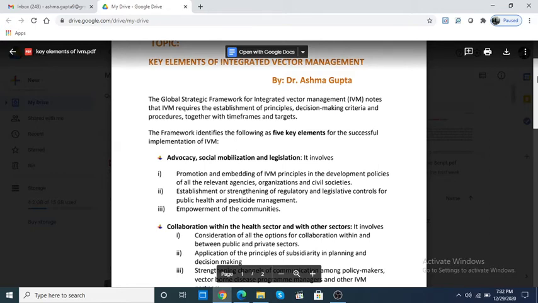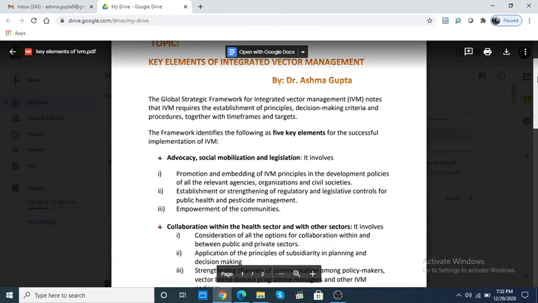And third thing is, whatever laws, whatever policies are made, they have to be authenticated by the legislation. No government can do anything on its own unless the law approves it. You cannot start using a COVID vaccine unless it is approved by the legislation. So all these points, advocacy, social mobilization and legislation, must be clear when any policy regarding the integrated vector management was to be implemented.